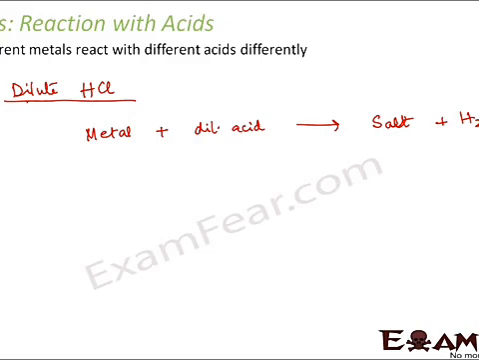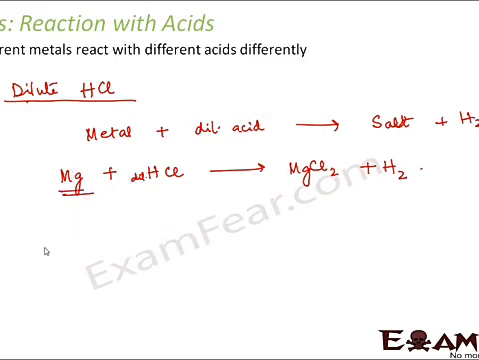However, the reactivity of various metals is different. For example, let us take magnesium. When magnesium reacts with dilute hydrochloric acid, it forms a salt, magnesium chloride, and hydrogen gas is released. Now this reaction might not hold true for all the metals, because magnesium has the highest reactivity with dilute hydrochloric acid.